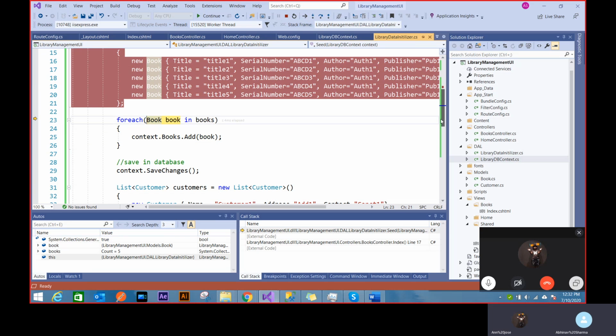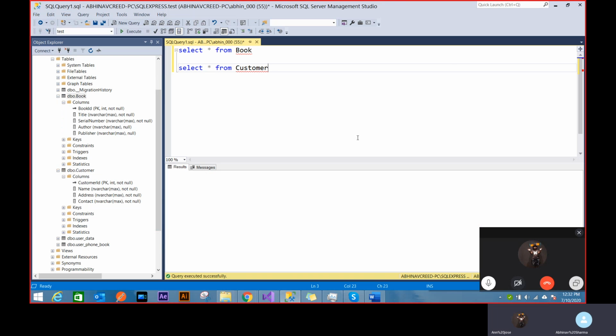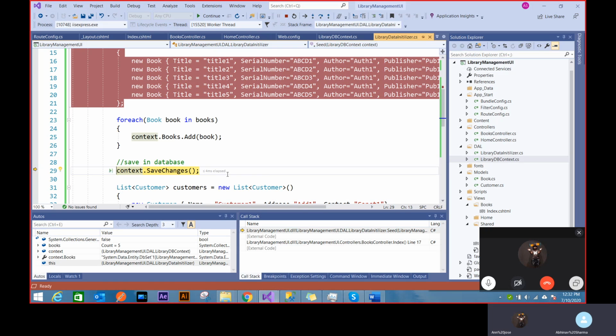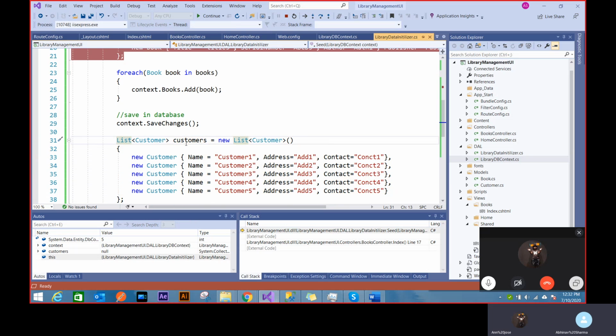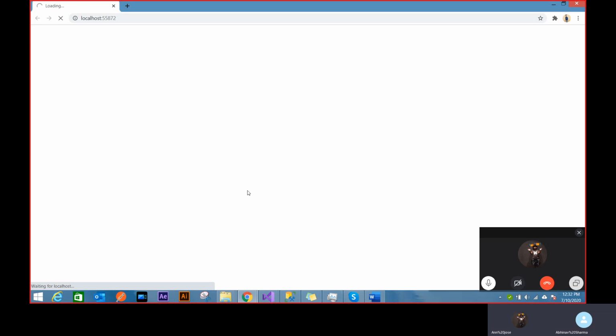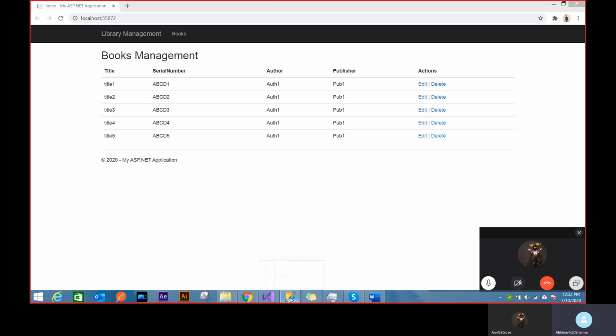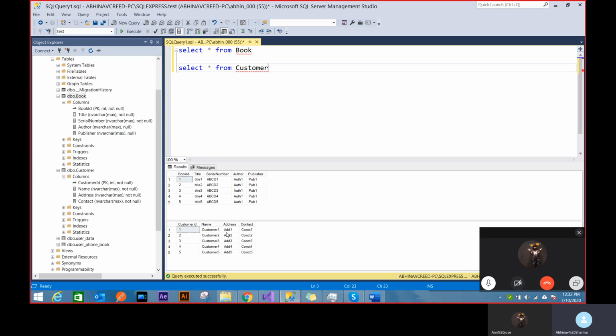And changing context doesn't mean that the database will be changed. If I don't fire this line, you'll see that my records are still blank. Until you save changes, nothing happens. This line says to the framework to do this thing now. If you don't do this, there's nothing to be changed on the database side. As soon as this line is fired, I press reload. Now see, both of the things are done.